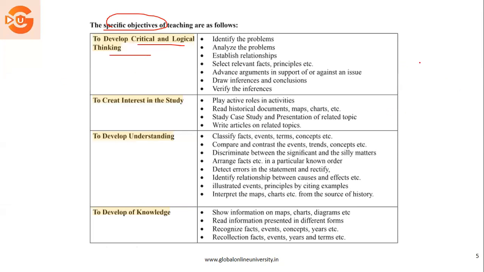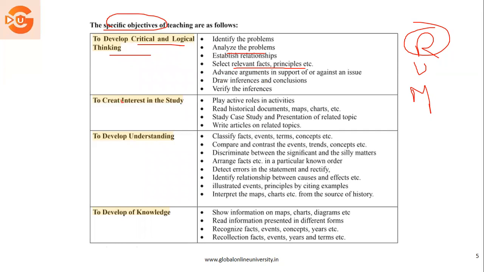So when we talk about levels of teaching, which we are going to do, that is memory level, the understanding level, and reflective level, which is the highest level. In this particular level, we have to make sure that the teacher builds this type of reflective learning in the child. But how does this come? This only comes with the help of the child learning to identify the problem, learning to analyze his own problem, learning to establish the relationship, and talking about relevant facts and principles. All this will come only when the child is being taught how to learn in the form of reflective learning.